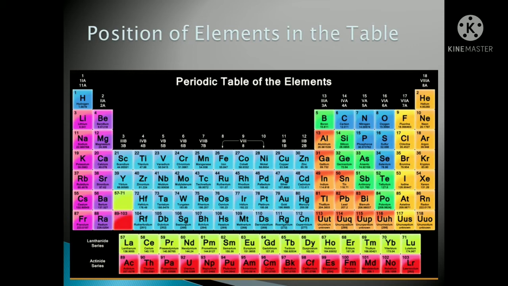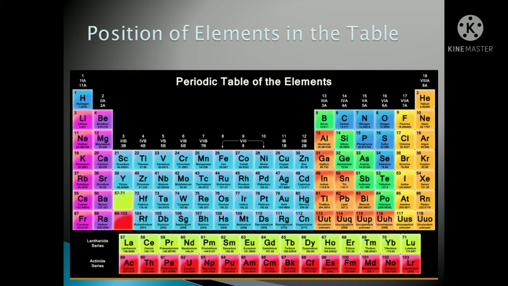So always remember, this periodic table has 7 periods and 18 groups. Groups are placed vertically, from up to down, and from left to right, those all are periods.